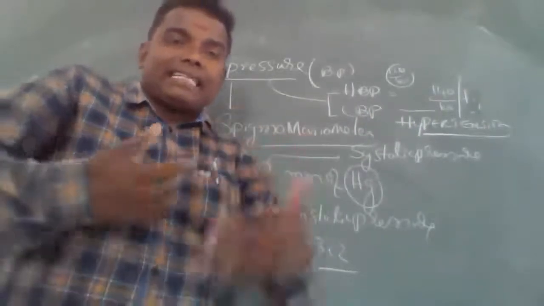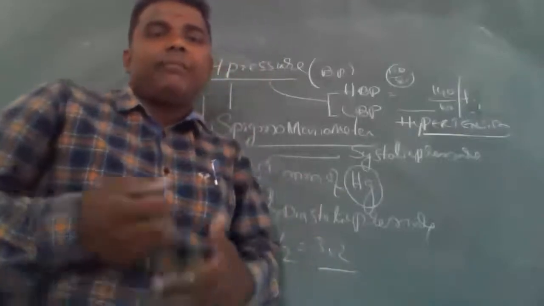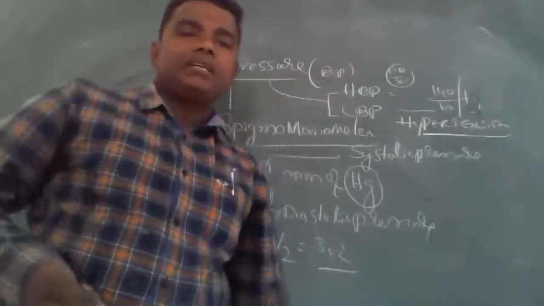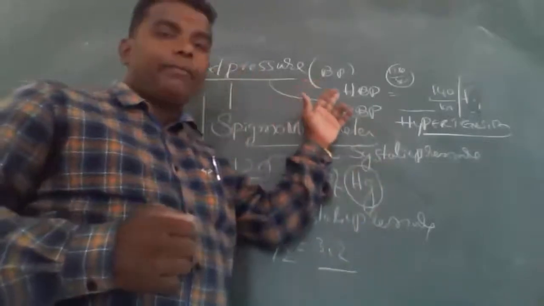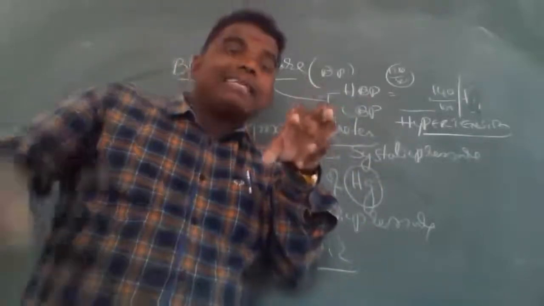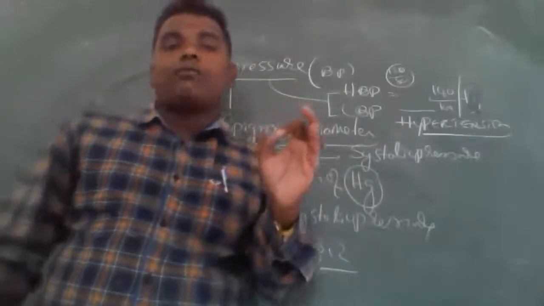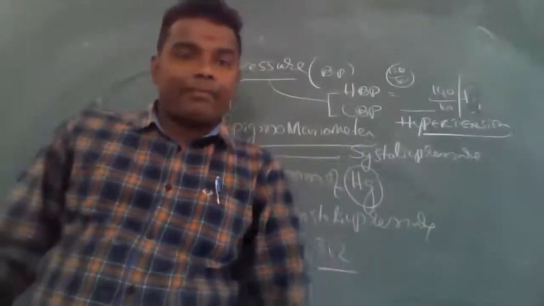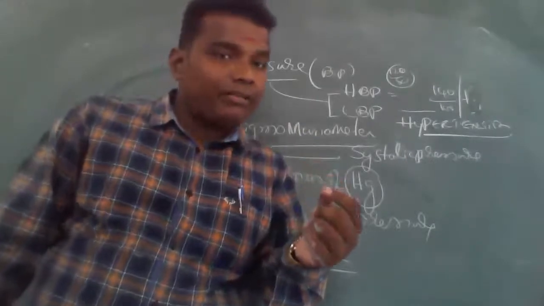For example, anxiety. When you are going to an examination, immediately the BP is raised and the heartbeat is raised, right? That is called high BP, raised under the influence of adrenaline. The adrenaline hormone raises the BP. That is very, very important.